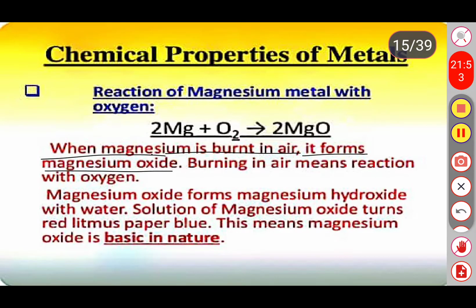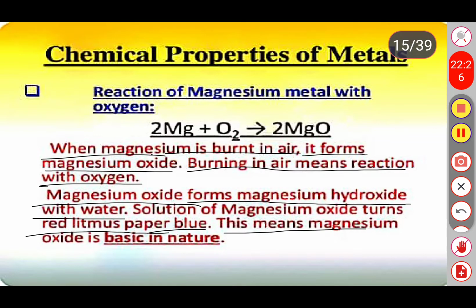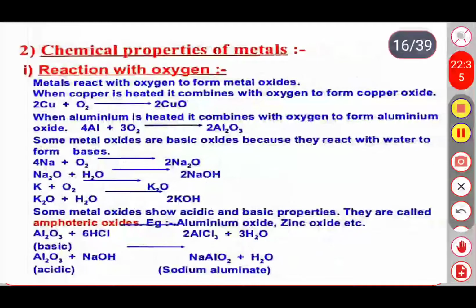Burning in the air means reaction with the oxygen, because air itself consists of oxygen as one of the major components. Magnesium oxide forms magnesium hydroxide with the water. When we dissolve magnesium oxide in water, we get magnesium hydroxide. A solution of magnesium oxide turns red litmus paper to blue. This means magnesium oxide is basic in nature. So most of the metal oxides are basic in nature.